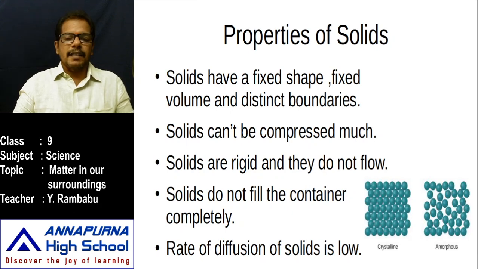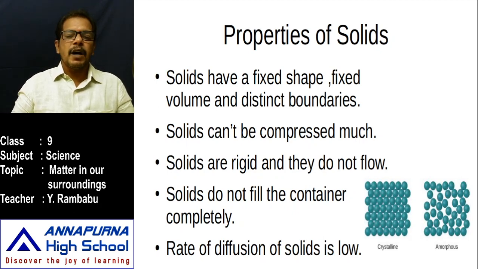Next, one more example. Take a sponge. If you press the sponge, its shape changes. That means it is compressible and it has no fixed shape. Then is it a solid or liquid? Even though its shape changes and it is compressible, it is a solid but not liquid.